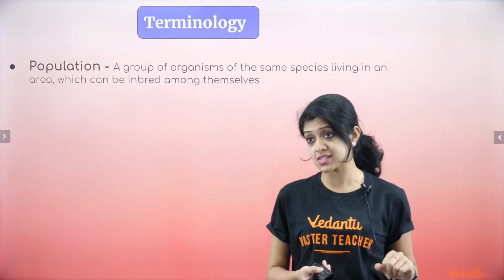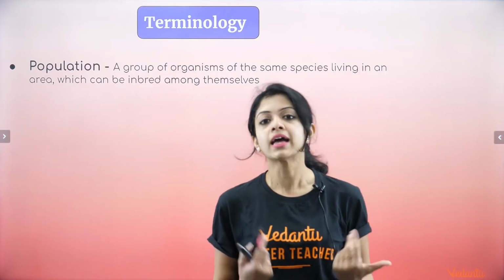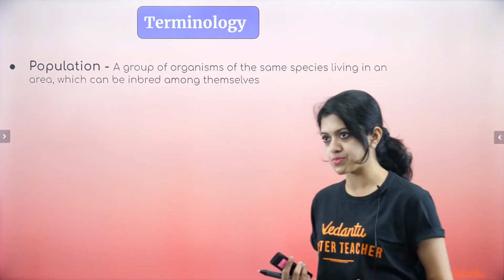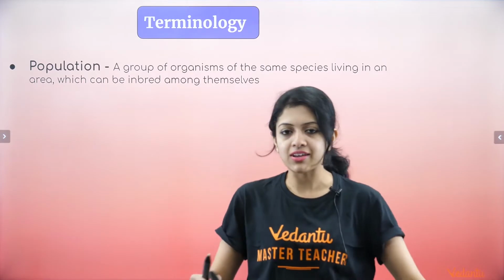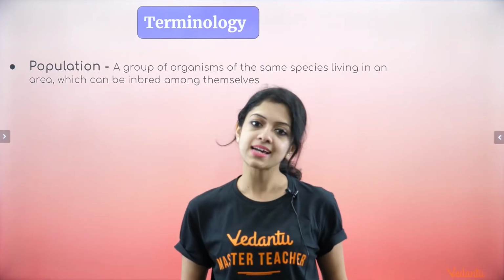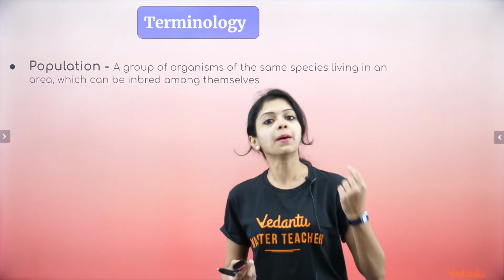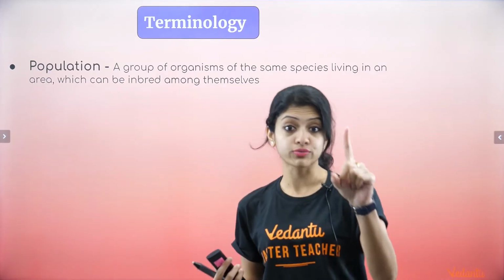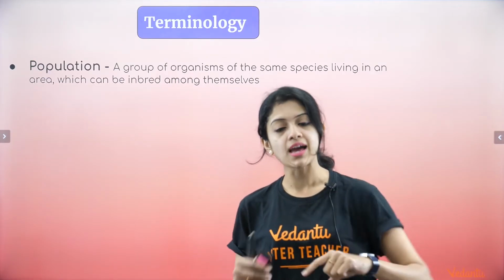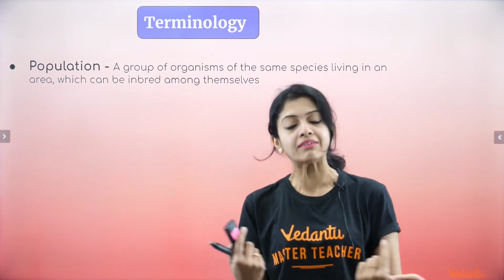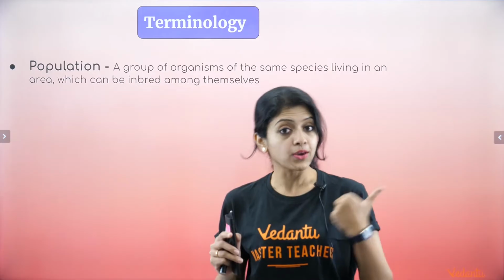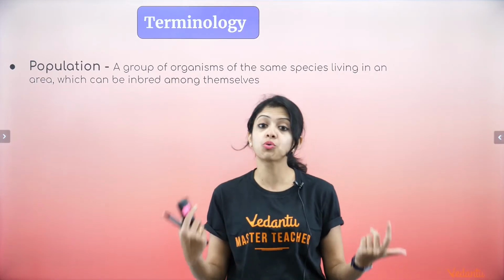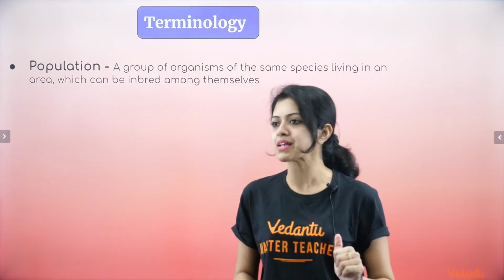Okay, so what is the very first term that you must know? Population, of course. Name of the chapter itself starts with the word population, right? How do you define it? It's a group of organisms of the same species living in an area which can be inbred amongst themselves, right? That is what a population is. It's not a species, it is a population. Once again, a group of organisms of the same species. Within a species, you have a population, a group of organisms living in the same area. Because we are human beings, we tend to say population is a group of people. But the word applies to any living organism for that matter.